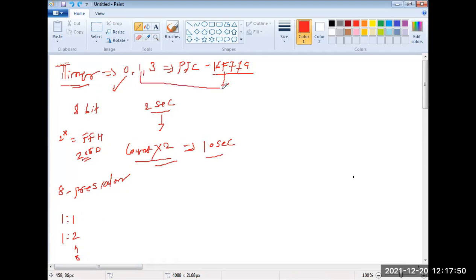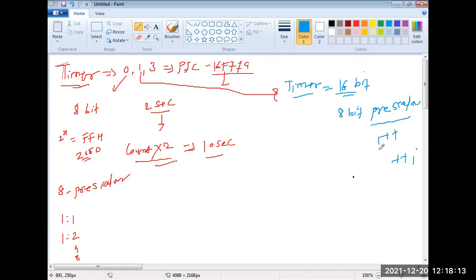We'll talk about timer 1 now. So I'll take the timer 1. Timer 1 is the size of 16-bit. Okay. So it has a 16-bit timer as well as it has the 8-bit prescalar value. Prescalar's meaning काय? First multiply. I explained that also part. I plus plus I and D plus plus I. Okay. Post increment, pre-increment meaning is that. So prescalar indicates first multiply the prescalar value 1, 2, 4, 8 and then go for the count.